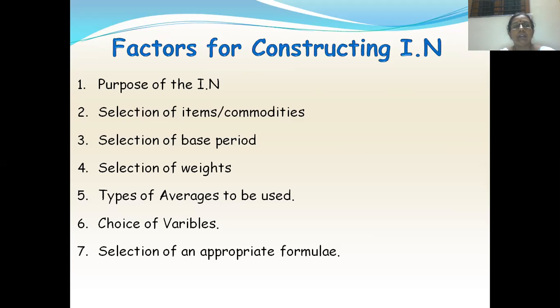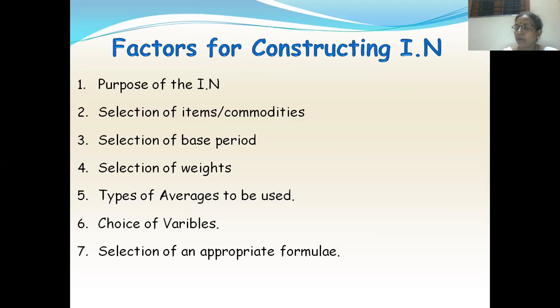So here the selection of commodities should be such that it fulfills the objective of our index number, or it relates to the objective of our index number. Then selection of base period. So this is important, like with which year we want to compare our study or our index number. So for selection of base period, we have two important points.